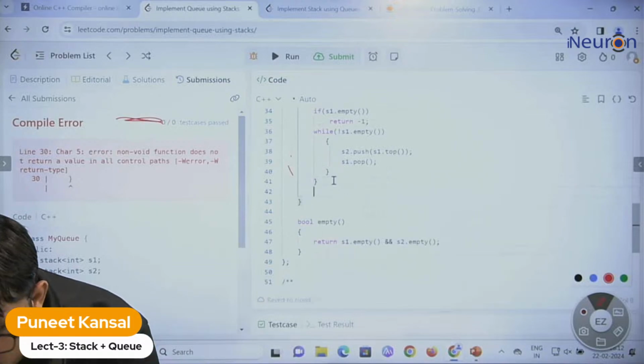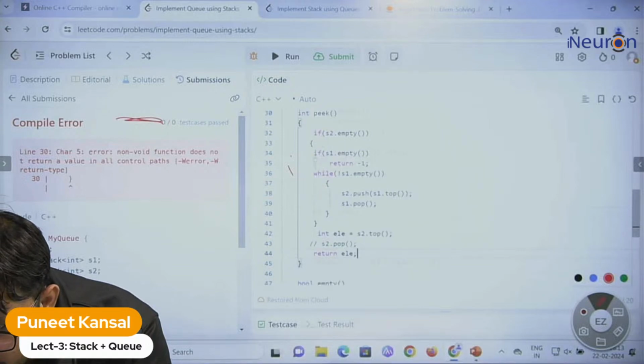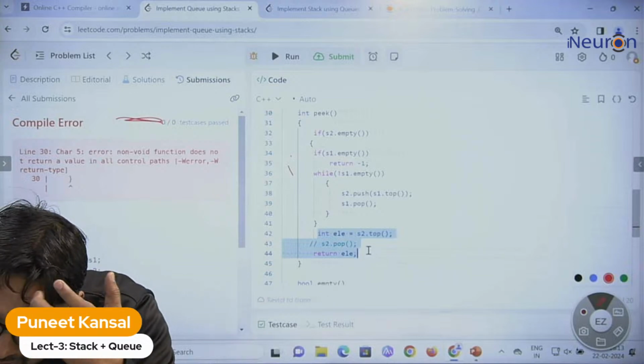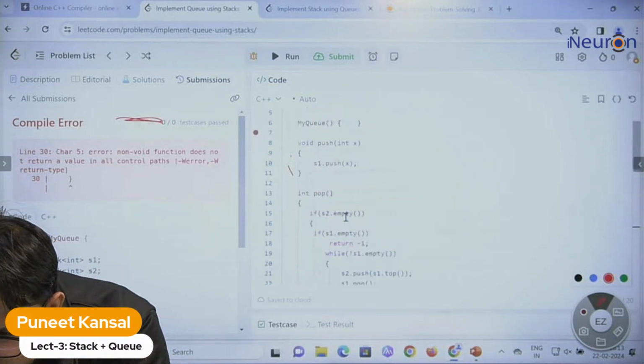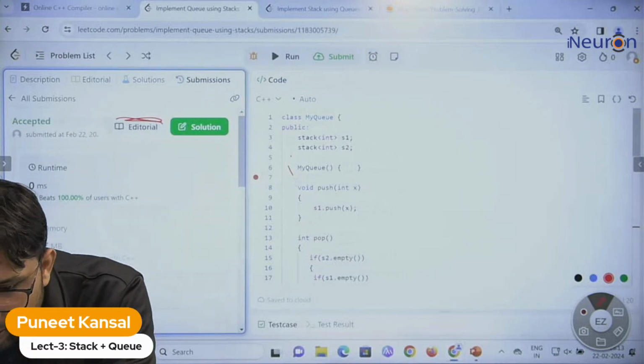We just put it inside the if actually. That should come out of the if. After coming out of the if, then we need to return the element. Let's see the output also. I think now it's fine. It should work now. Yeah, it's working now.